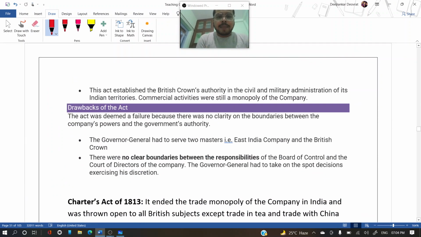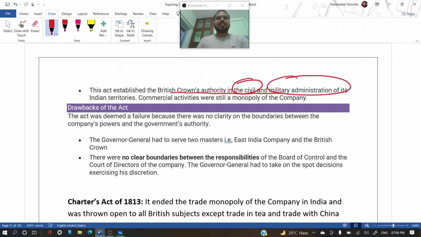So this act established the British Crown's authority in the civil and the military administration of its Indian territories, and commercial activity was still a monopoly of the company, mainly related to India and China. Okay, so through the commercial activities, no other company was allowed to trade with India. So this monopoly was still retained with the company.